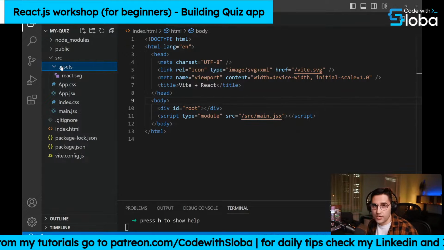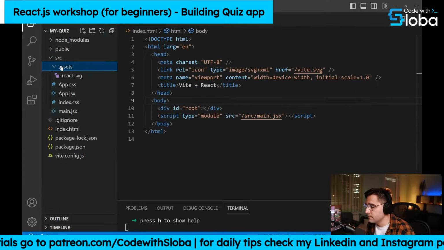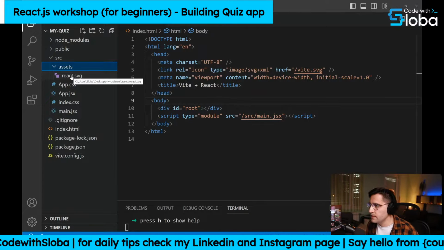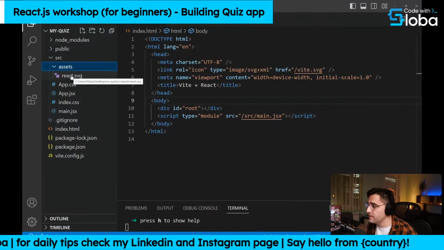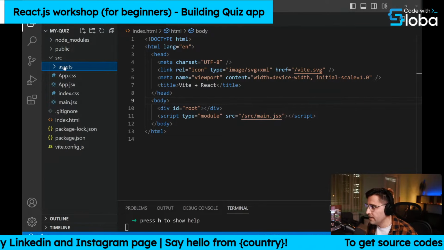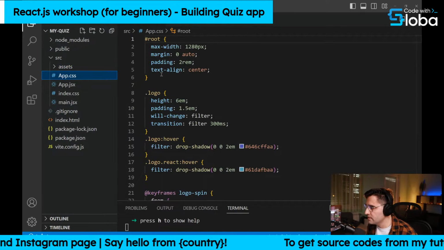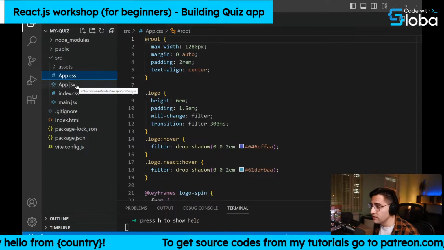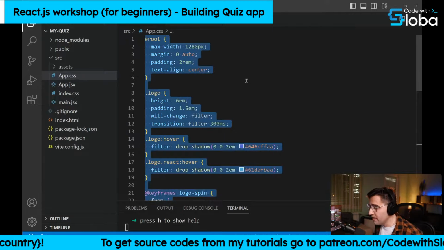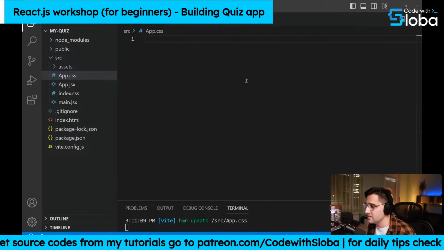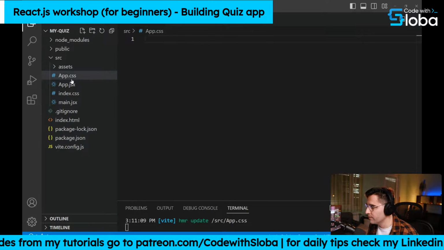So like images, I don't know, not CSS files. CSS files are here, but images, icons, things like that, fonts, obviously, and that is for it. Here we have app.css file. This file is a styling file for our only component, which is the app component. I can remove all the CSS code because we are not gonna apply any CSS code for our app component.